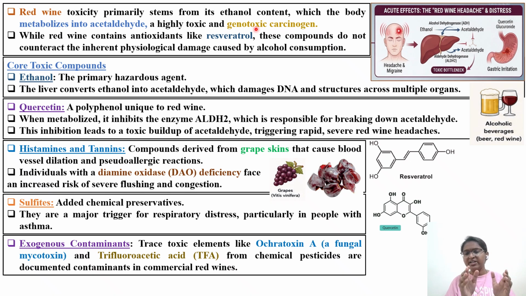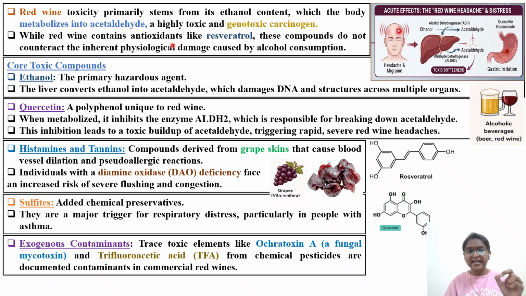So alcohol, when you metabolize by different enzymes, toxic metabolites like acetaldehyde will be formed. How they are going to affect the liver, how they are going to act as a genotoxic carcinogen, that we will see. It stems from the ethanol content which the body metabolizes into acetaldehyde. Here you can see by the action of the enzyme alcohol dehydrogenase, acetaldehyde is formed, a highly toxic and genotoxic carcinogen. Pause the video and also read what is the difference between genotoxic carcinogen and non-genotoxic carcinogen. There might be some video, I'll try to give it in the link. You can go back and check.